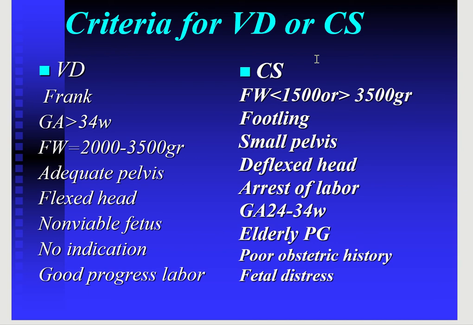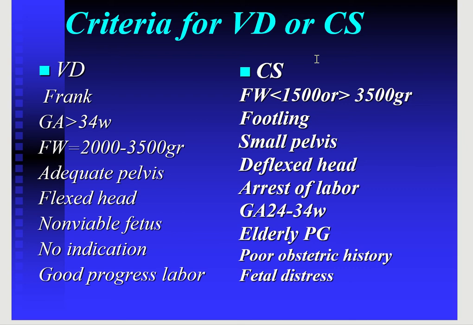If the fetus is non-viable or there are any anomalies, in that case we can opt for normal vaginal delivery. But cesarean section is favorable with breech presentation if the estimated fetal weight is less than 1500 grams or more than 3500 grams.